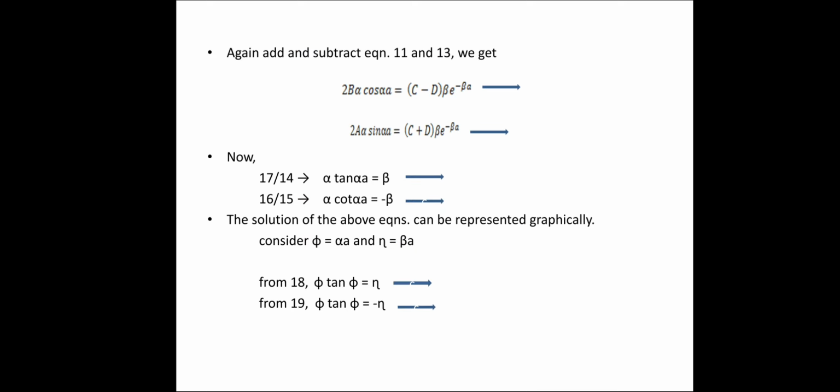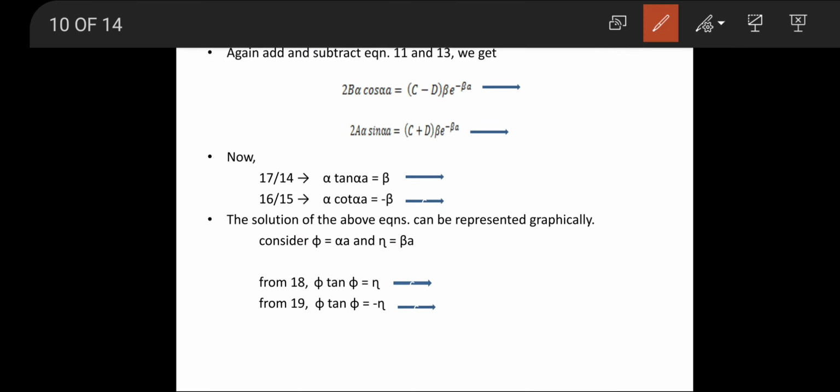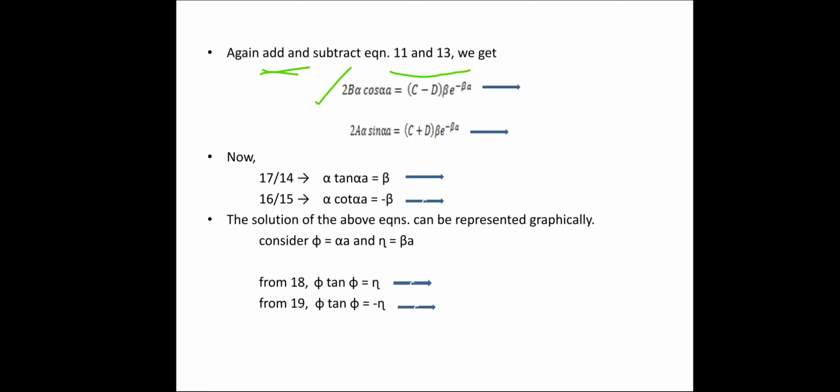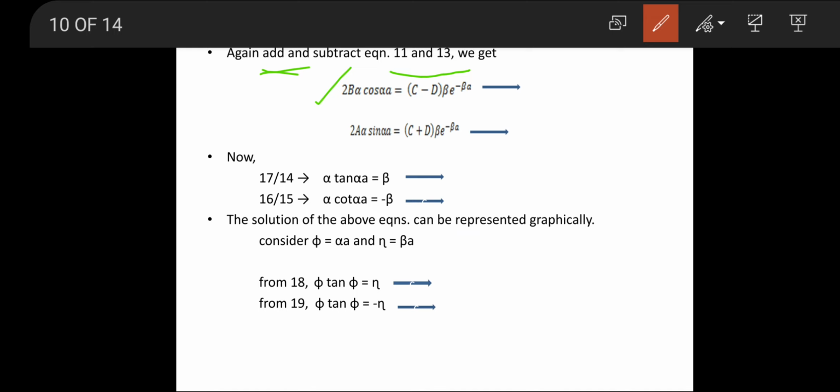If we first do the addition of 11 and 13, we get 2b alpha cos alpha a equals c minus d beta e power minus beta a, and 2a alpha sin alpha a equals c plus d beta e power minus beta a. Since we got equation 15, we note down this as the 16th equation and this as the 17th equation.